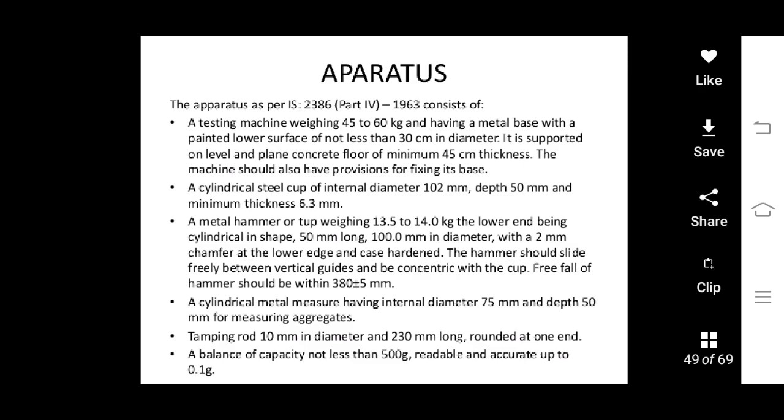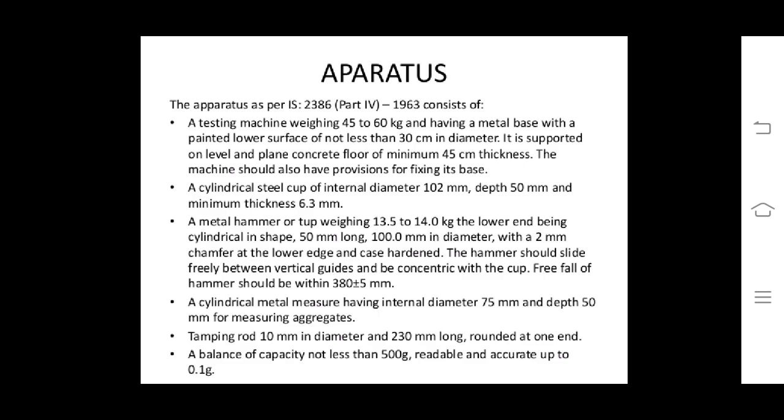The machine should also have provision for fixing its base. A cylindrical steel cup of internal diameter 102 mm, depth 50 mm, and minimum thickness of 6.3 mm. A metal hammer weighing 13.5 to 14 kg, the lower end being cylindrical in shape, 50 mm long, 100 mm in diameter, with a 2 mm chamfer at the lower edge and case hardened.